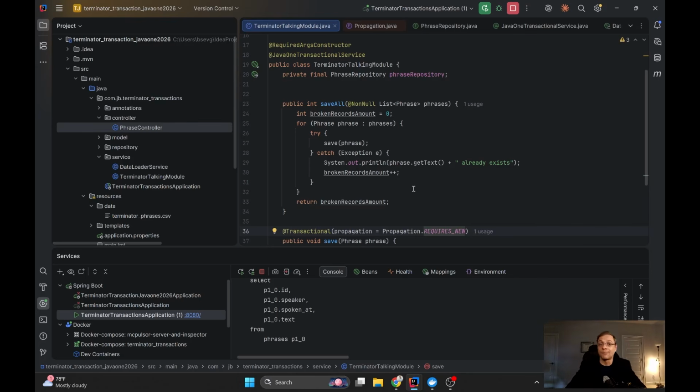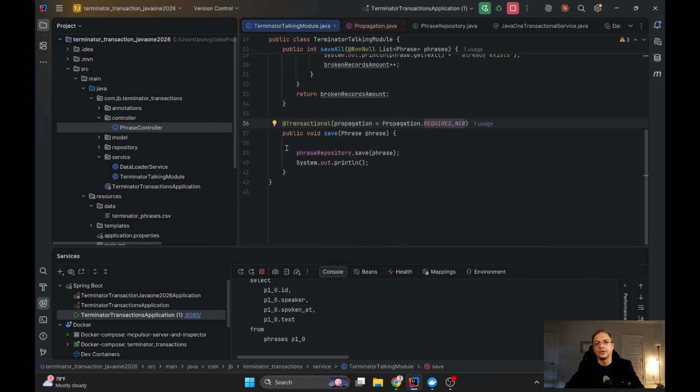And not supported will take the code out of the transaction. It will wrap it with an additional try and catch so that it will not make any effect on the transaction. Default is requires, which says in case we didn't have a transaction now, we need to open it. But in case we have one, we don't need to do anything. And the last one is requires new, which says no matter whether we had a transaction, we need an additional, separate new transaction here. And then we just save the phrases.